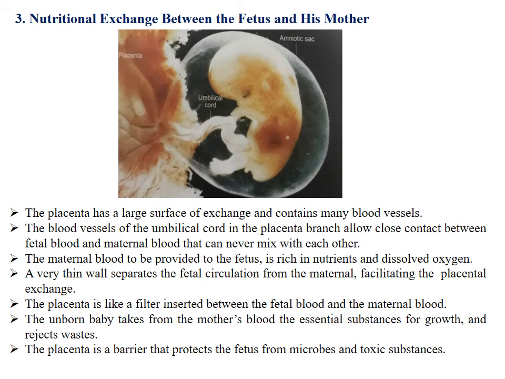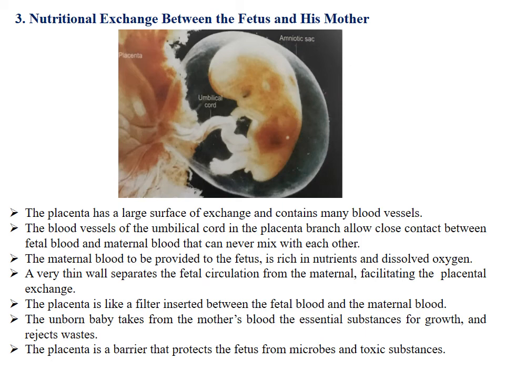Now, we are going to talk about the nutritional exchange between the fetus and his mother. The embryo and the fetus need nutritive substances to grow until birth. These needs are provided by the mother through the placenta. The placenta has a large surface of exchange and contains many blood vessels. The blood vessels of the umbilical cord in the placenta branch allow close contact between fetal blood and maternal blood that can never mix with each other.